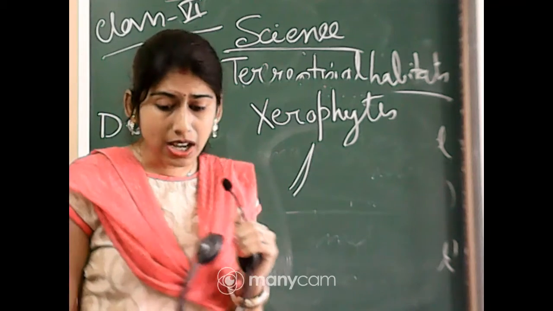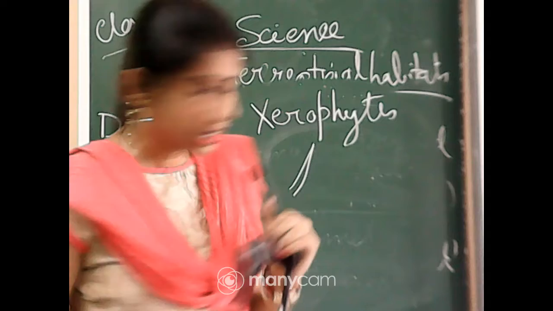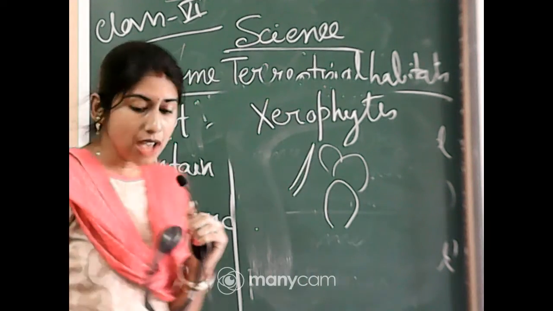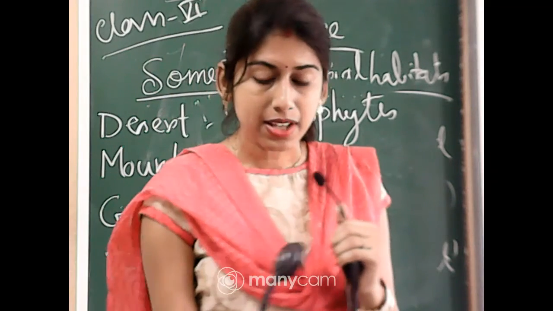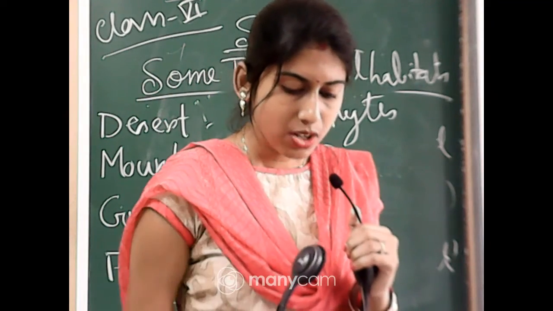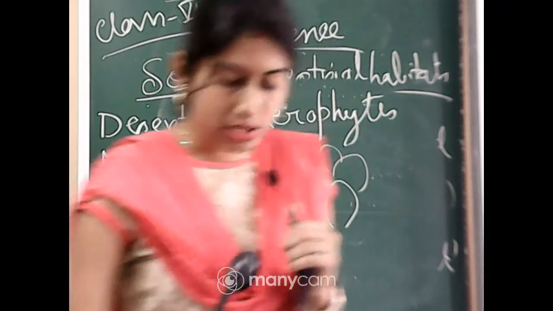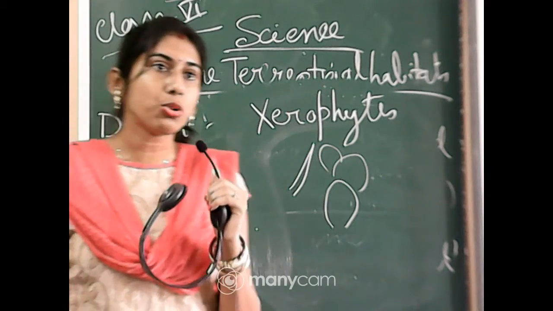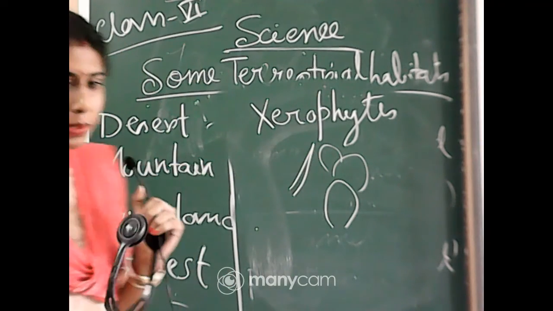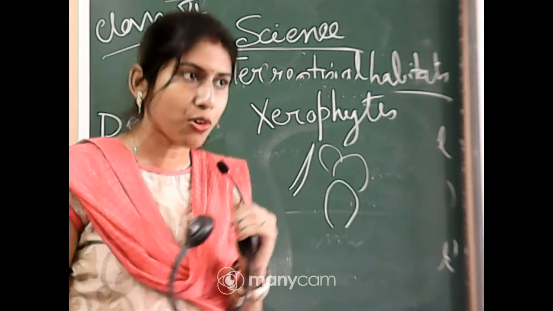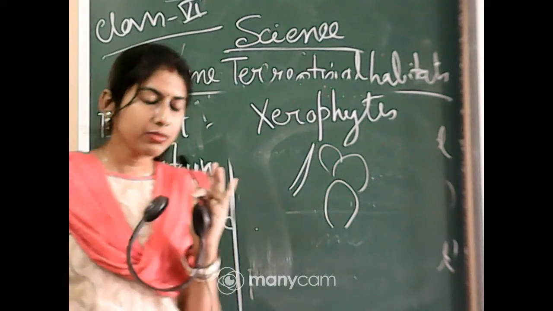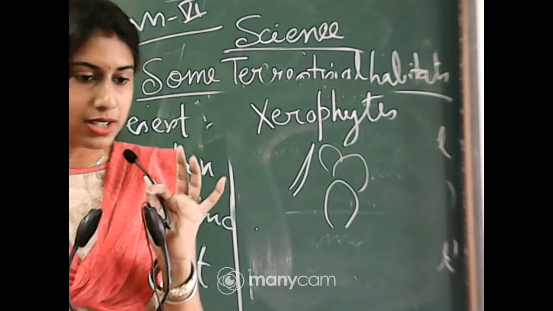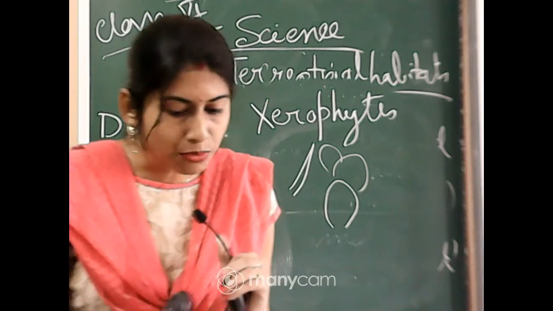So, in the cactus, you have seen that this type of structure can be found in the cactus opuntia, and these are not the exact leaves. These are actually stems. Okay. Usually the photosynthesis can be carried out with the help of these stems, because as you know, the plants can prepare their own food by the process of photosynthesis. So, with the help of this green stem-like structure, they are performing the photosynthesis.